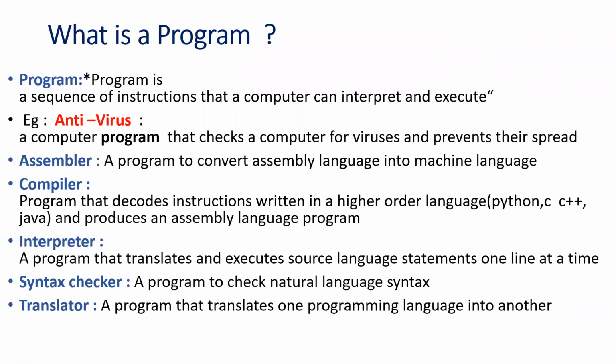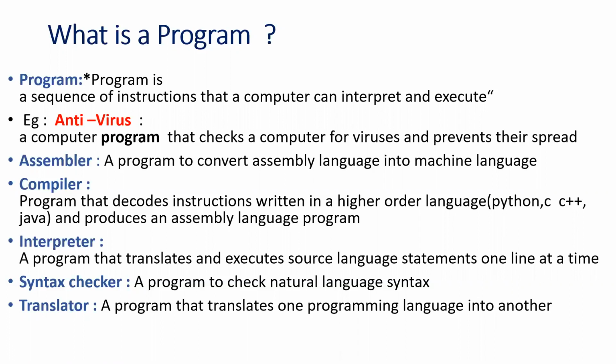So before going into Python programs basics, we shall discuss what is a program. Now, a program is a sequence of instructions that a computer can interpret and execute. What is the meaning of this? A program is a sequence of instructions. Let us say you have four instructions in a program. It will execute in a sequence way. First, after executing instruction 1, it will come to instruction 2, instruction 3, instruction 4. That means when you write a Python program, it will execute line by line. Okay, line by line.